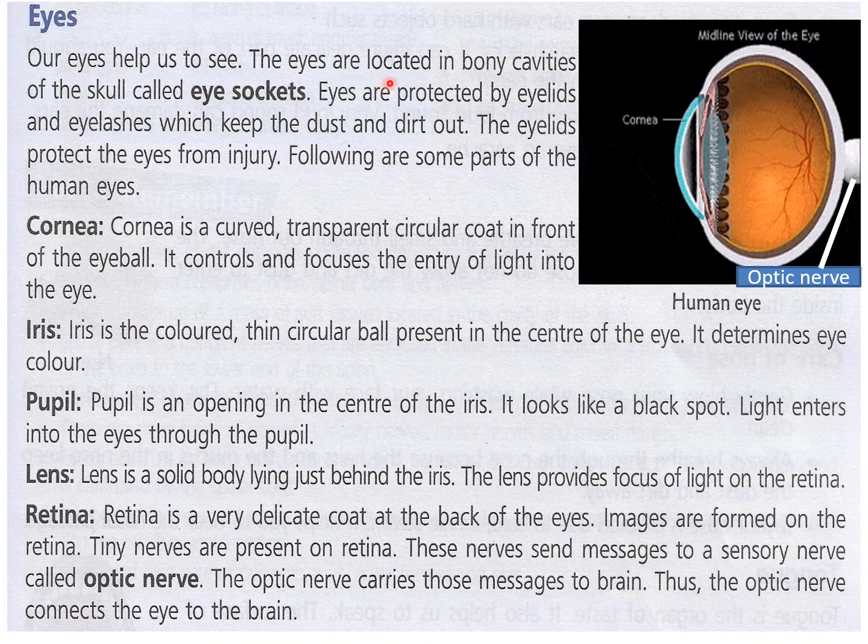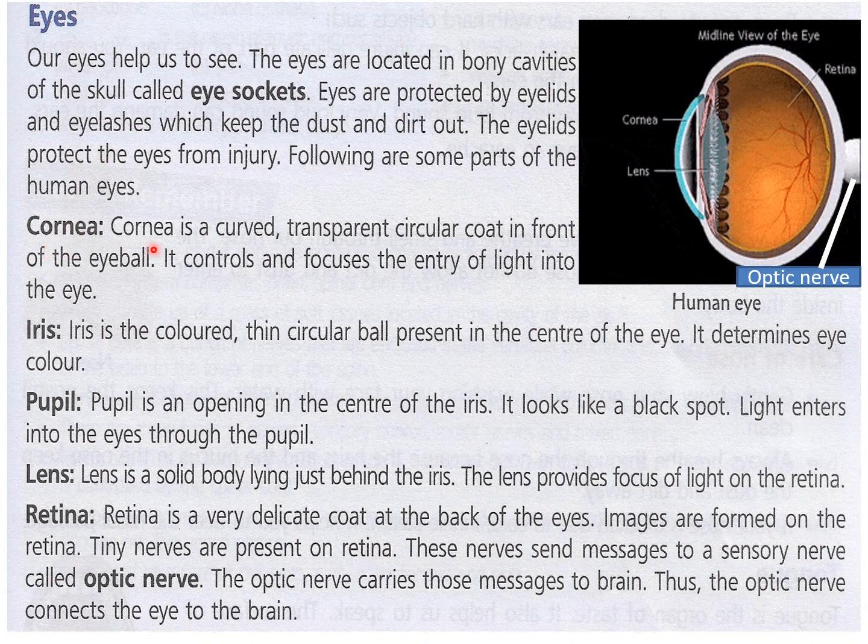The eyes are located in bony cavities of the skull called eye sockets. Eyes are protected by eyelids and eyelashes, which keep the dust and dirt out. The eyelids protect the eyes from injury. Following are some parts of the human eye. Eyelids help us to close our eyes and protect them from dust and dirt. And eyelashes, which have hairs, protect us from insects and dust. They cannot enter our eyes due to these eyelashes.